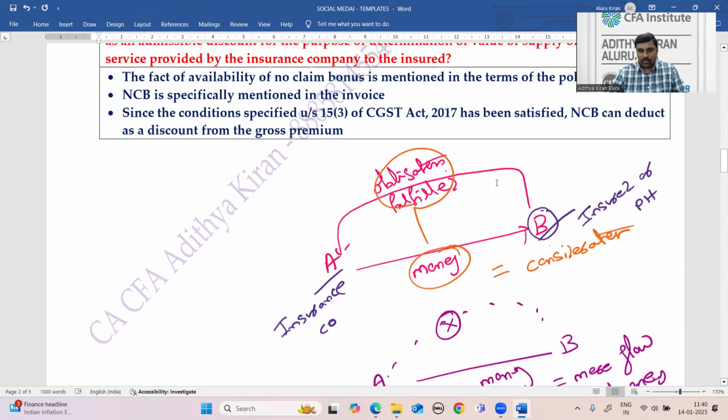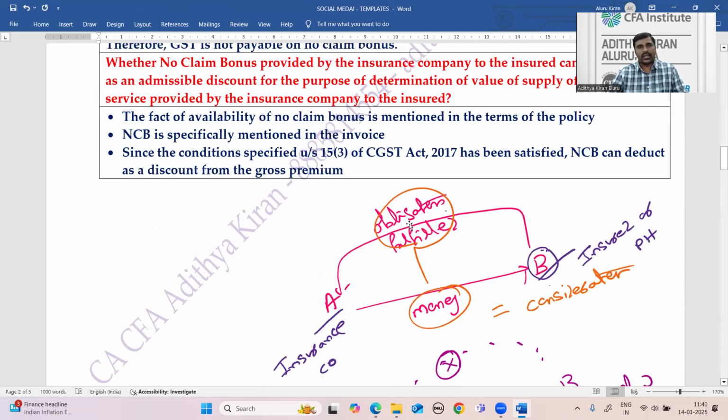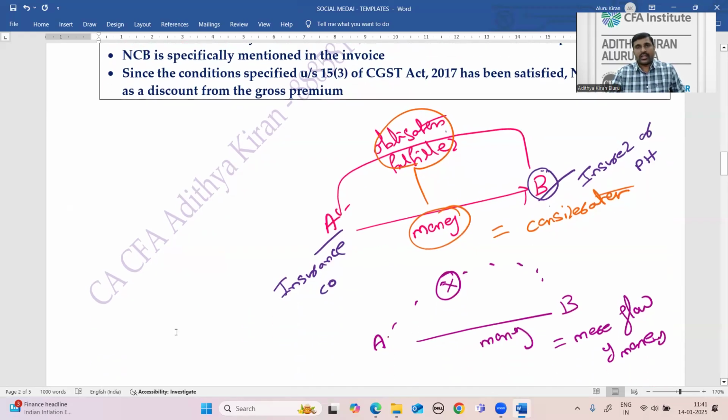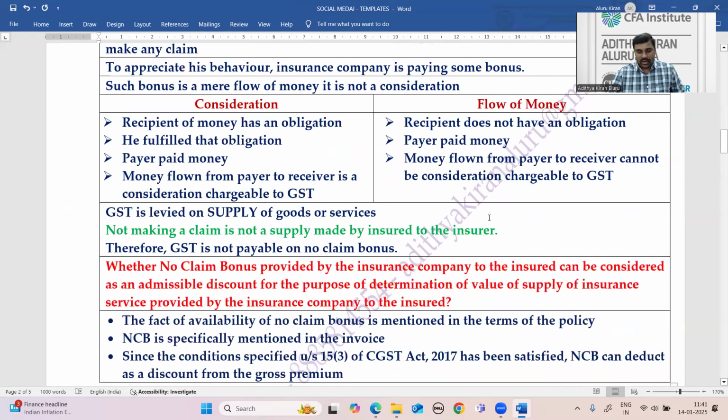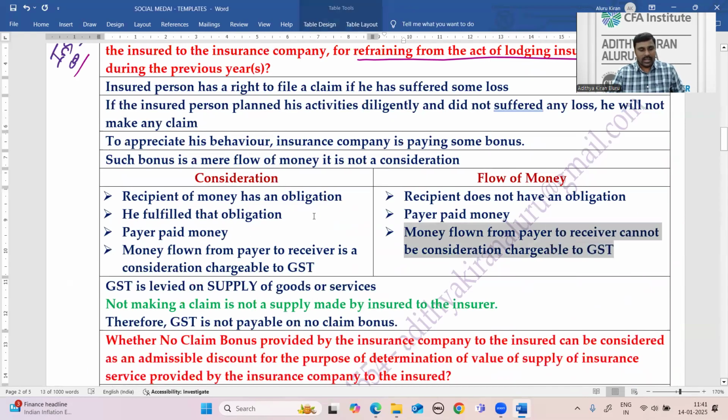Therefore, the policy holder does not have an obligation that he should not file a claim. If, as a policy holder, I had an obligation not to file a claim, then why would any fool purchase an insurance policy? The very purpose of purchasing a policy is to file a claim, to reserve a right to file a claim. By purchasing a policy, I am reserving a right to file a claim. It is not my obligation not to file a claim. Therefore, not filing a claim is not an obligation of the policy holder. Accordingly, it is a mere flow of money. It cannot be a consideration.